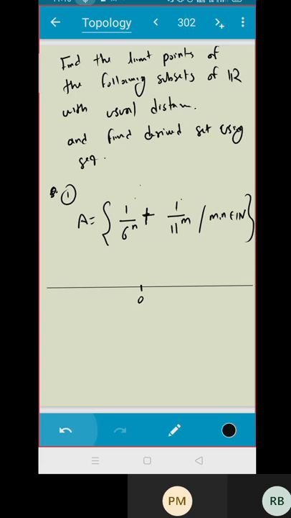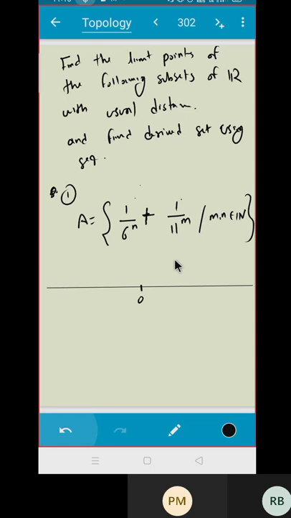That means every term which is of the form 1 upon 6, 1 upon 6 square, 1 upon 6 cube, each one is a limit point. Do you agree? Everybody is a limit point. Why? Because if you take 1 by 6, take any radius, you will find some element of this form around this 1 by 6. If you take 1 upon 6 square, you will have so many elements of this form. Do you agree?